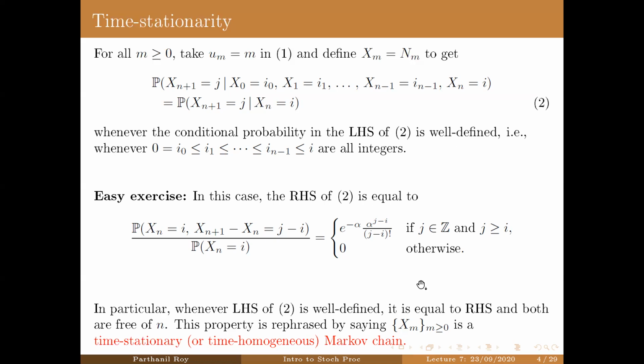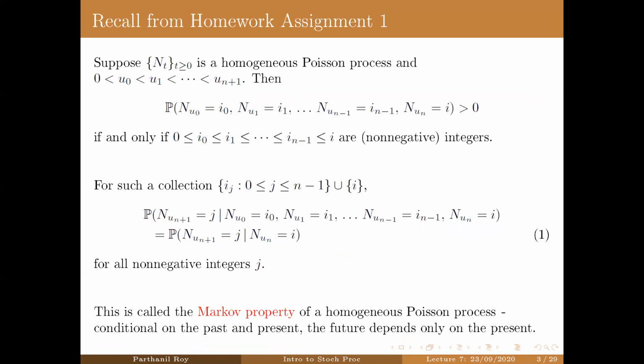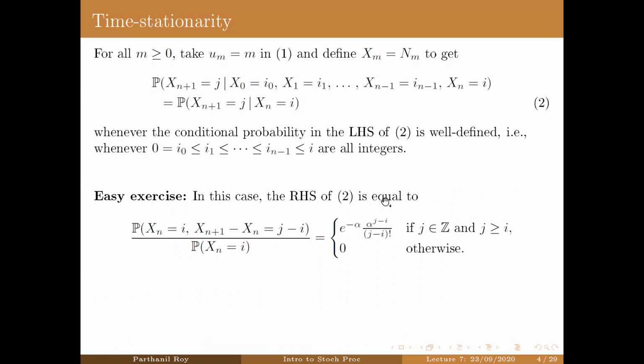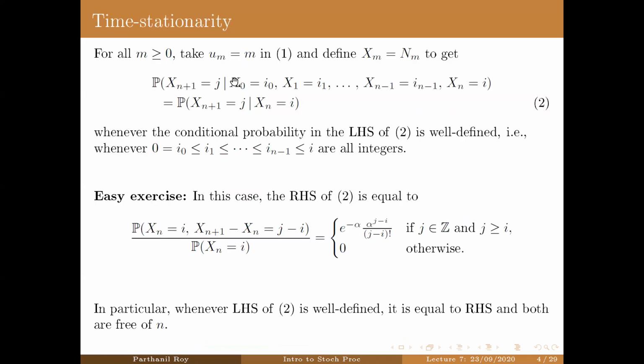Note that this wasn't the case in general for any Um. If you go back to any Um here, this won't be the case. Okay. Since we have taken Um equal to m, more precisely we have taken Ums which are evenly spaced, this is happening. Otherwise, this right-hand side of 2 will actually depend on n.